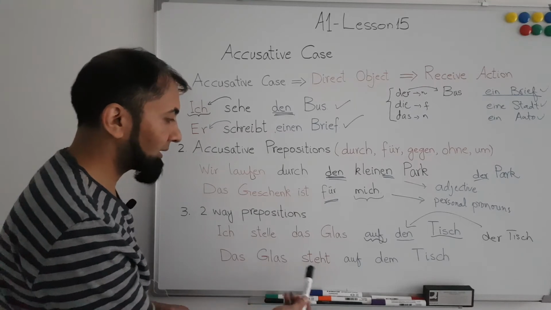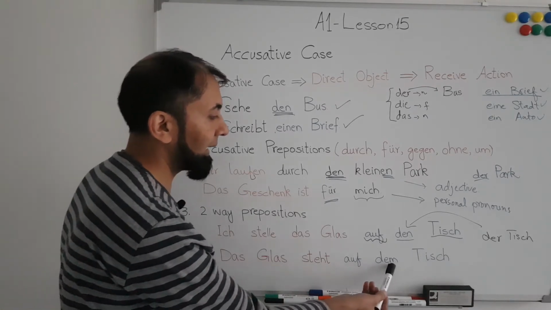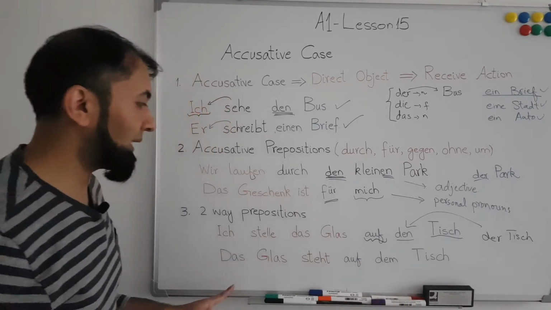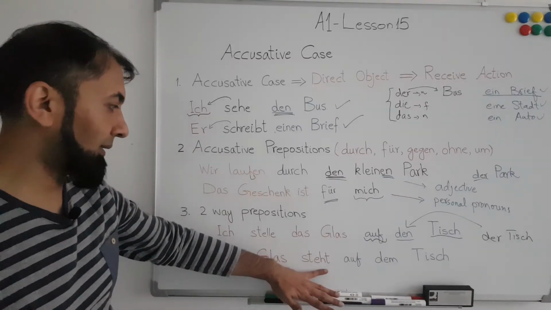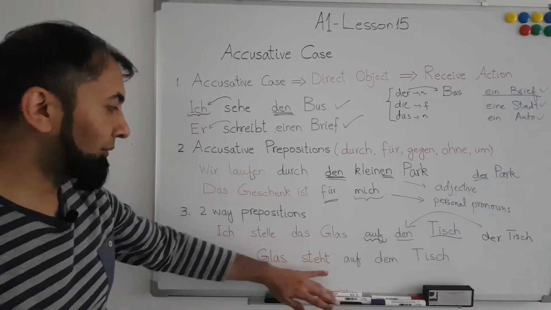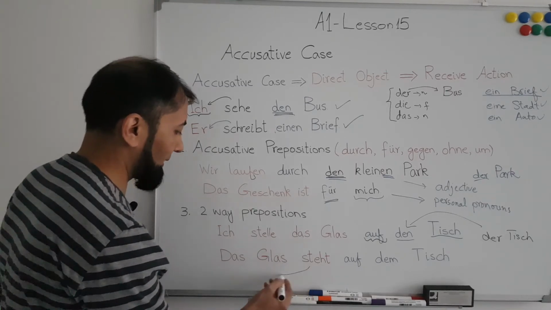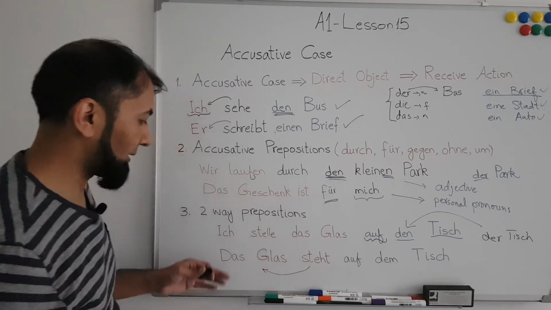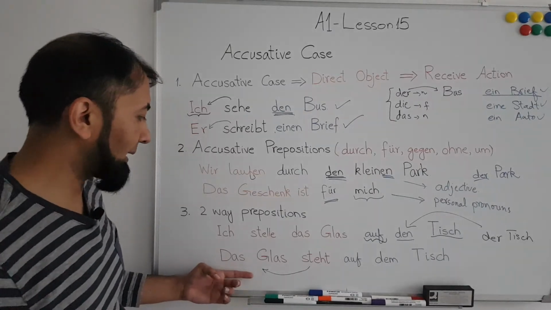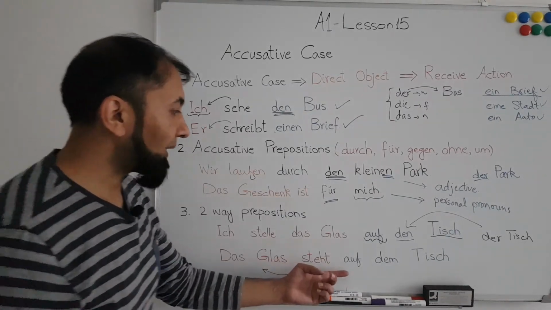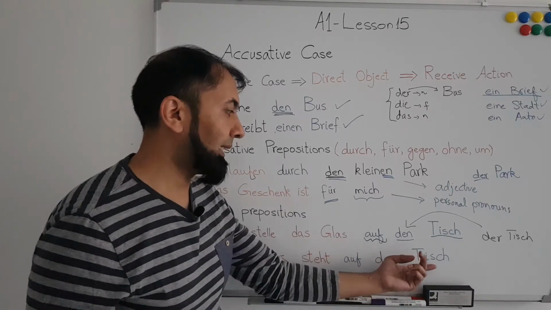Das Glas steht auf dem Tisch. Now you see Das Glas. Stehen is a German verb which is conjugated according to the subject, which is third person singular. So it is: Das Glas steht auf dem Tisch.